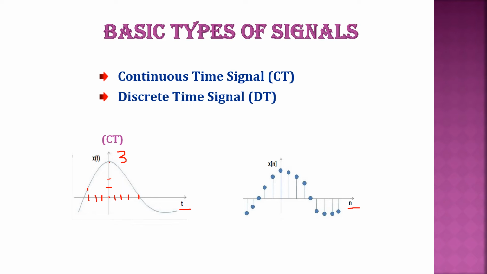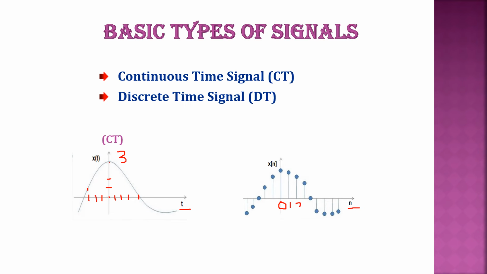Whereas in the case of a discrete time signal, look at the waveform first. Here you represent x of n. x of n is the dependent variable and n is the independent variable. Your x of n has values only at discrete instances of time. For example, when n is equal to 0, you will have a particular value. When n is 1, you have a particular value.